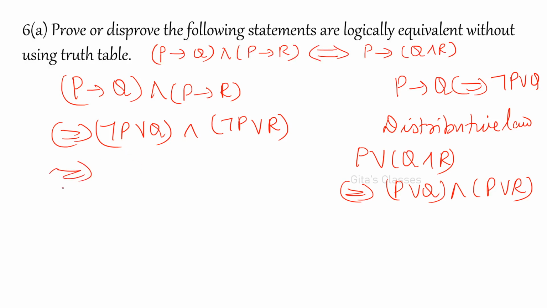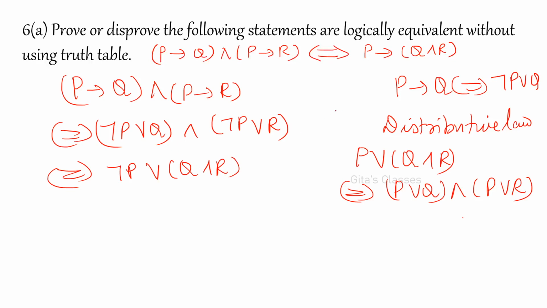Both are equivalent, so if the LHS is given you can write the RHS, and if the RHS is given you can use this. That means not P, because not P is common, so not P or Q and R.